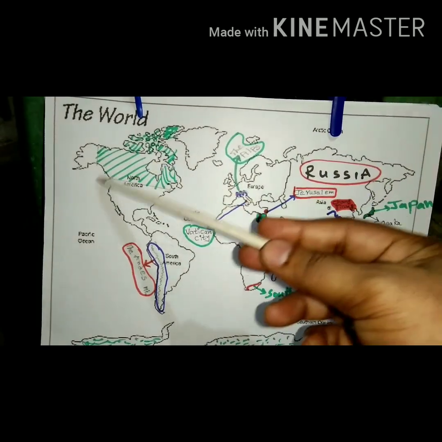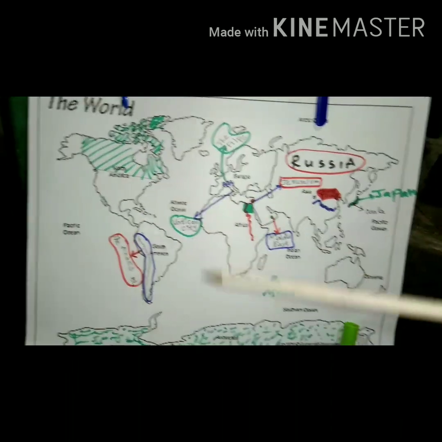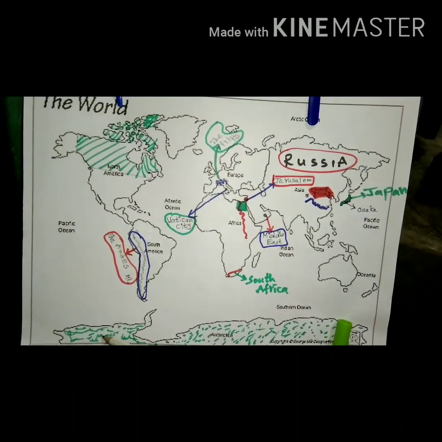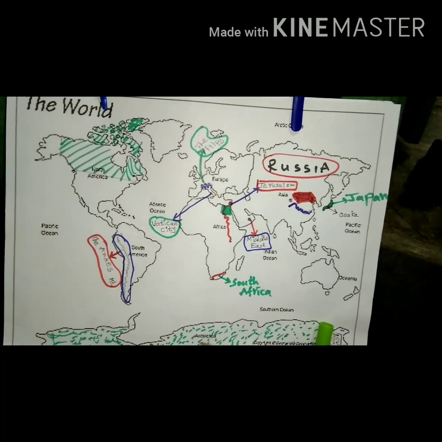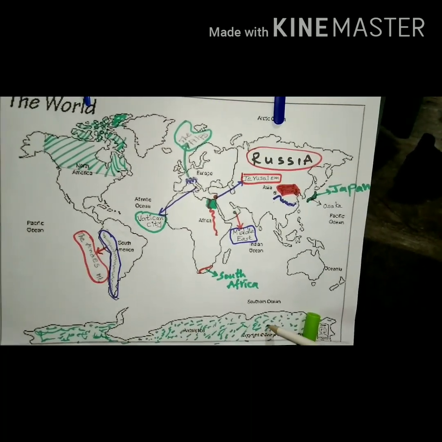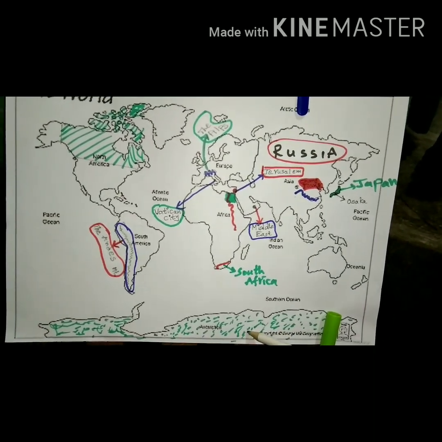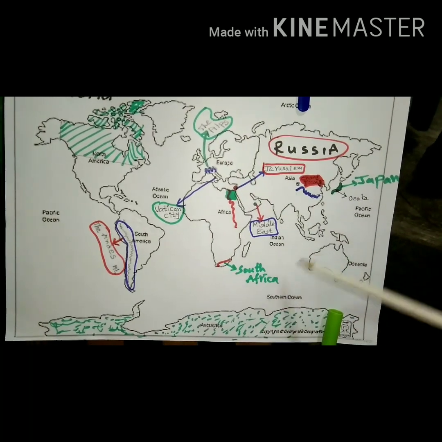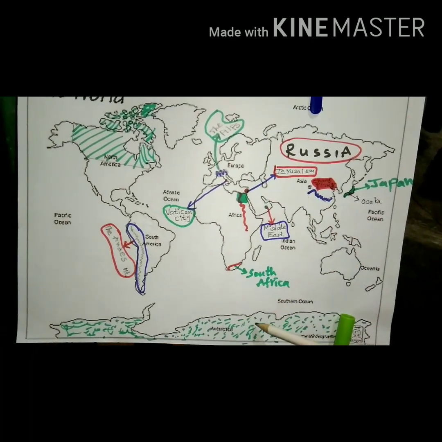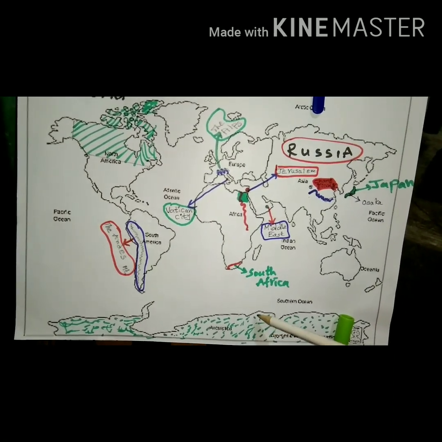Next, Canada, this green shading. Under the world map we also see the Antarctica continent. This is also a polar region. So these many places are also affecting the distribution of population.